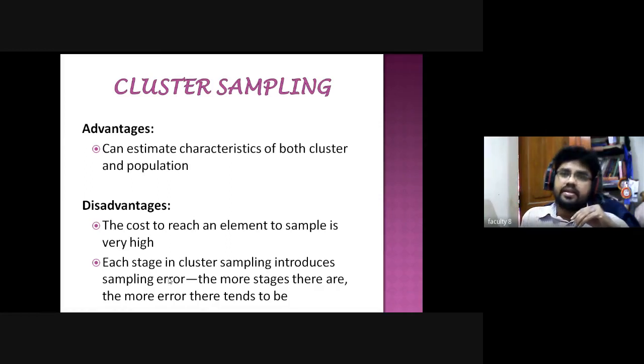And each stage in cluster sampling introduces sampling errors. When you are going through stage 1, stage 2, stage 3, at each stage you will get sampling error when selecting a sample. The sample may not respond correctly, may not give an accurate answer to a particular question; some may skip the question, some may not give answers.